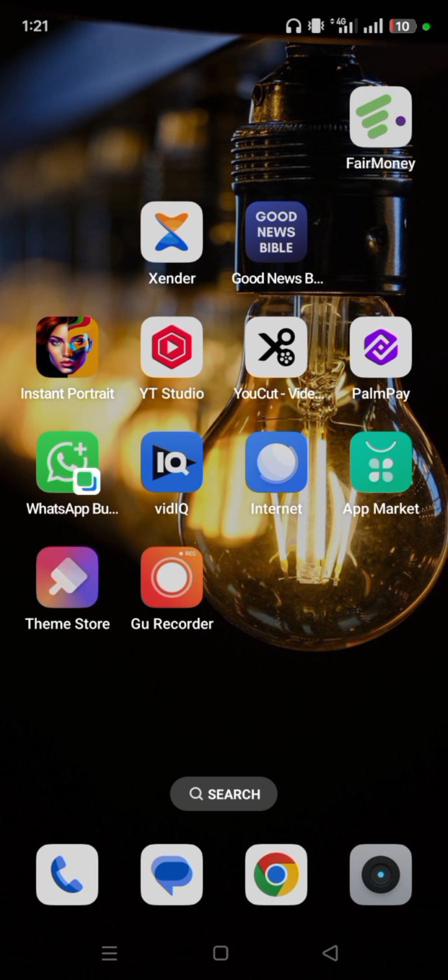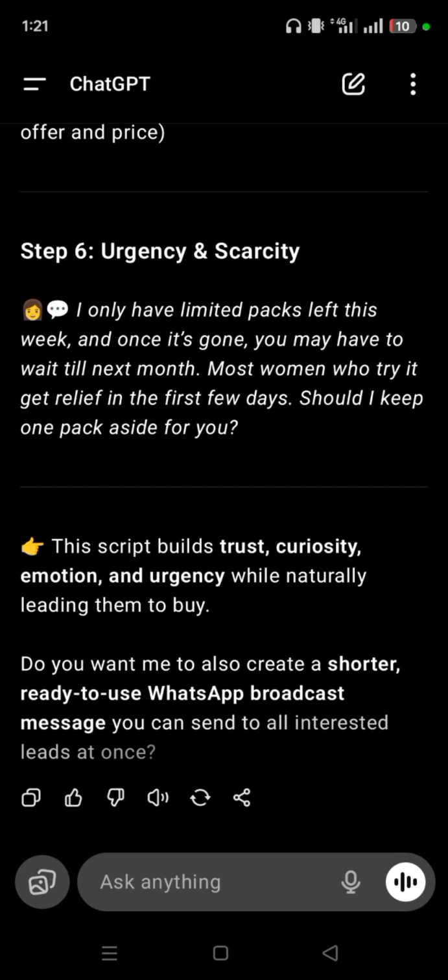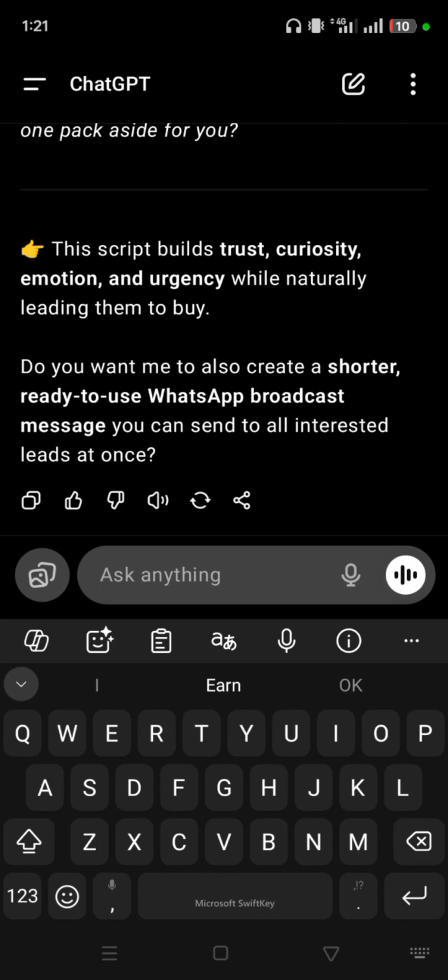All right, this is a very simple strategy. This is exactly how it works if you want to be generating at least $70. And the most important thing: when you are confused, you can ask ChatGPT on this page to guide you and give you the next step. All right, hope you understand now.